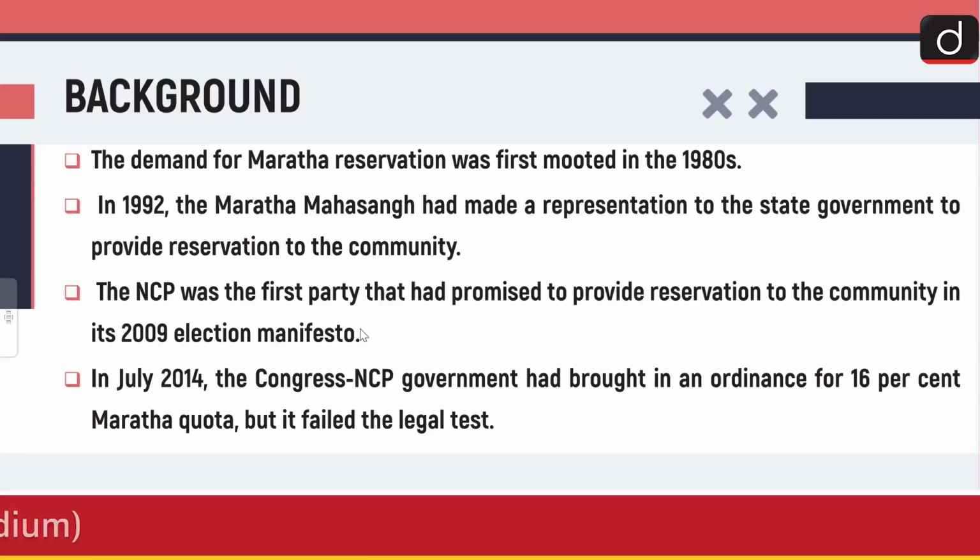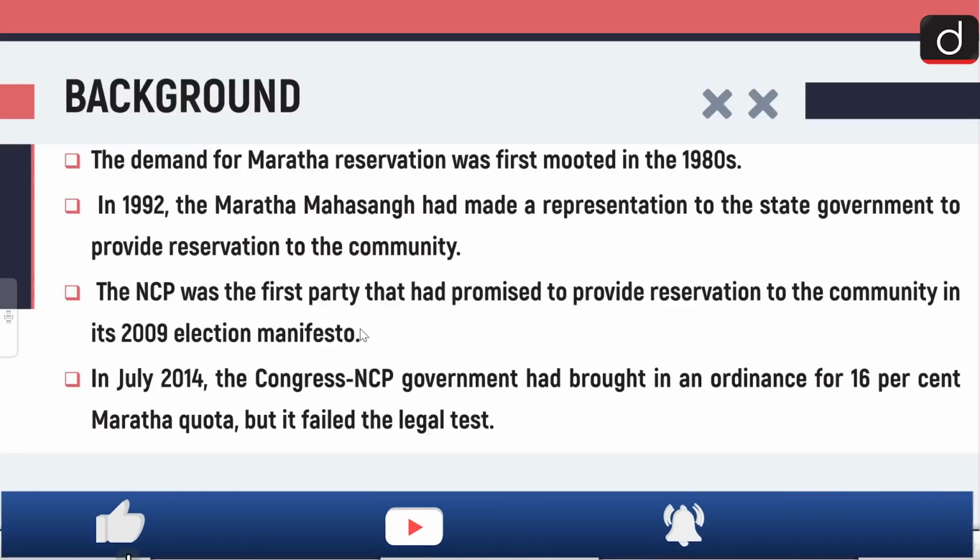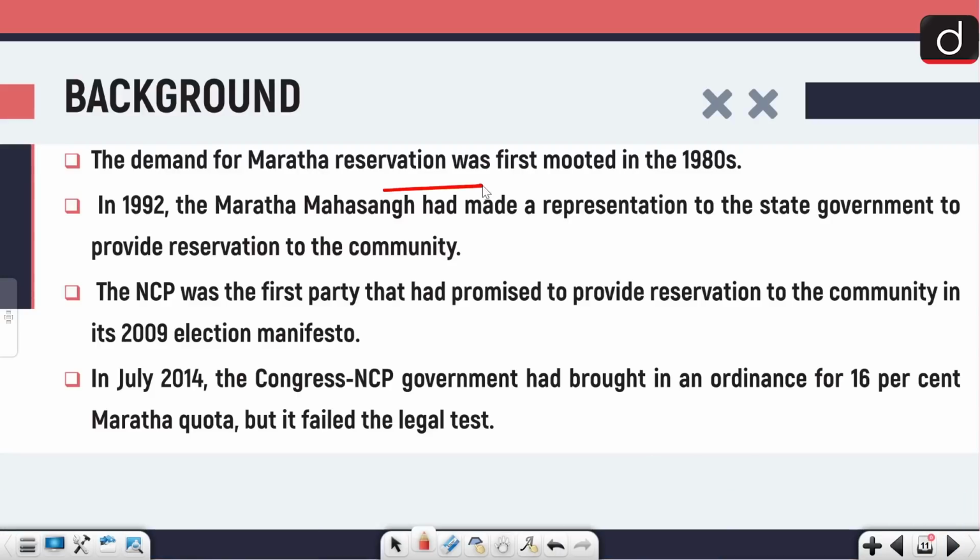Moving on, let's talk about the background. Maratha, as I already told you, are a very influential group in Maharashtra, and the demand for Maratha reservation was first mooted in the 1980s, and in 1992, the Maratha Mahasangh made a representation to the state government to provide reservation to the community.